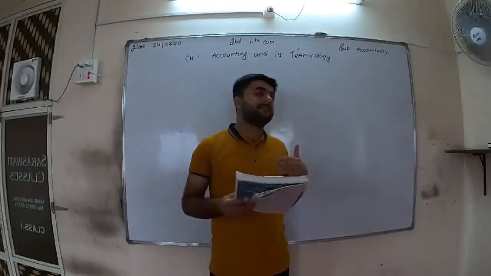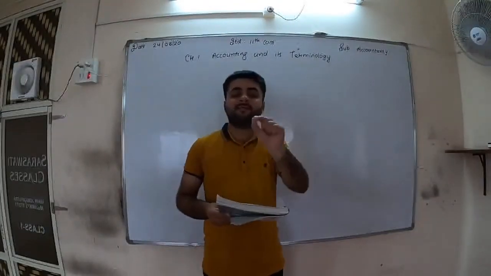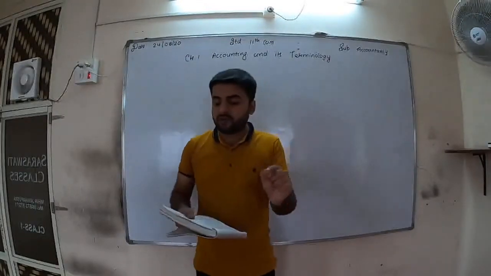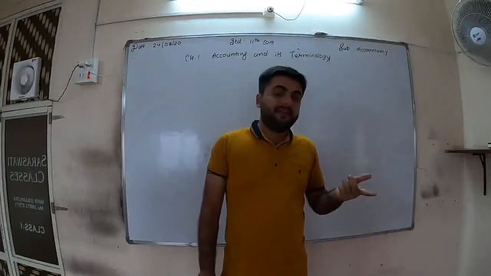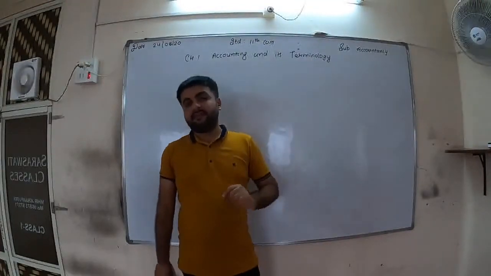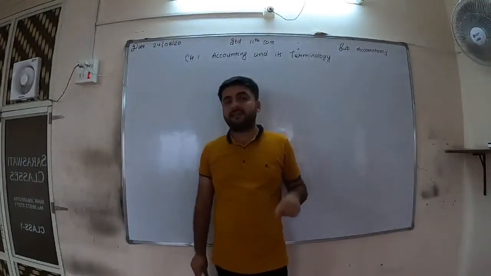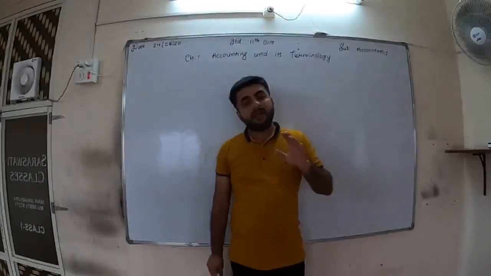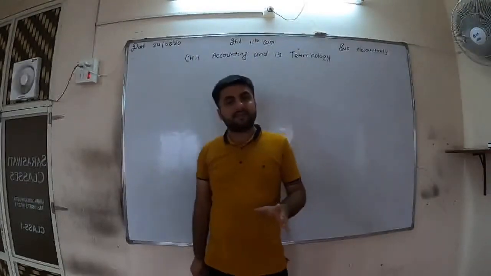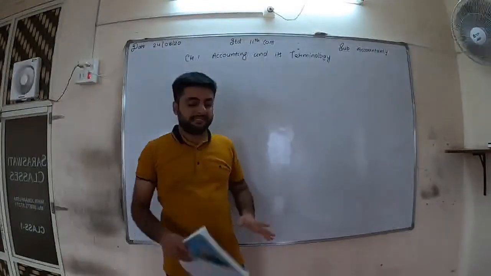Cash is received. How can we say that cash is received? Because in the transaction only it is written goods of rupees 5,000 sold to Rajnikant for cash. It is clearly given that Rajnikant has paid the cash. Now you all may be thinking how we will get this thing, so I will make this thing clear. Every time in the question the things will be clear, which will help you to learn easily.